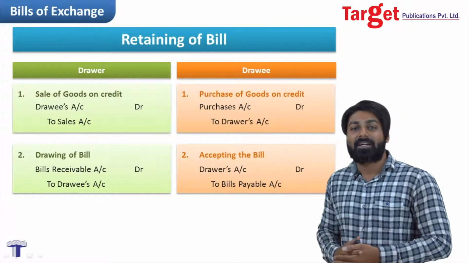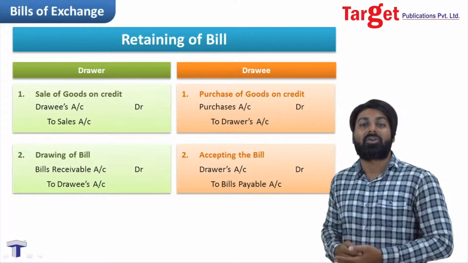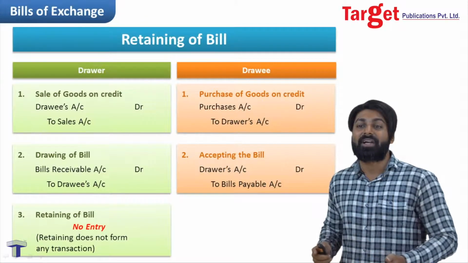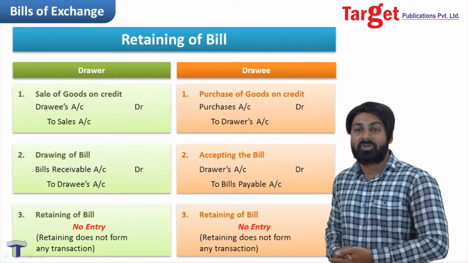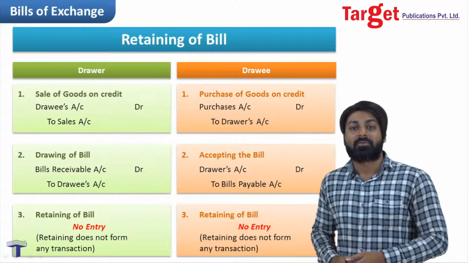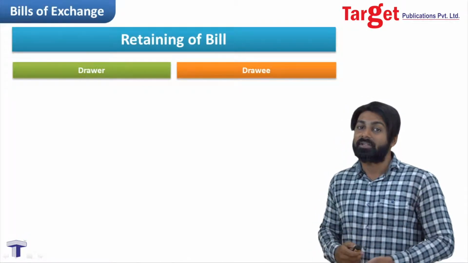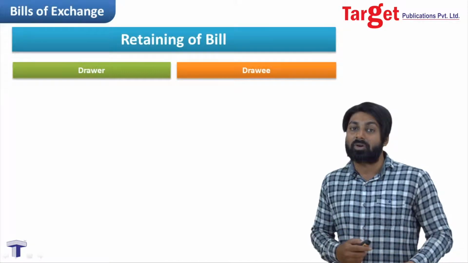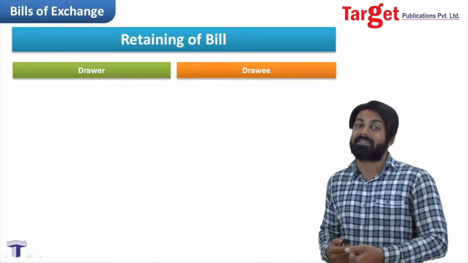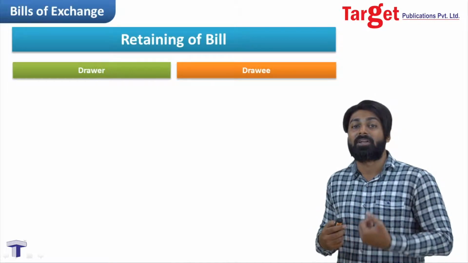And after that, Mr. A will have to keep that bill with himself and wait for 3 months, and that is called retaining of bill. That means there is no entry because it is not a transaction. Both the parties are not involved in a transaction, so there is no entry. Now after 3 months, Mr. A, that is drawer, will go to drawee. Drawer will give that bill to drawee and drawee will make the payment, and that is called honor of bill. Honor of bill means making the payment of the bill on the due date.